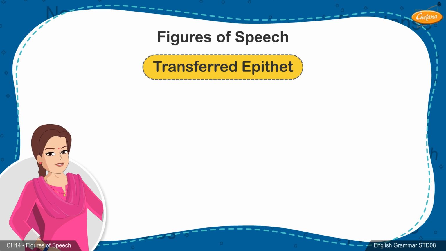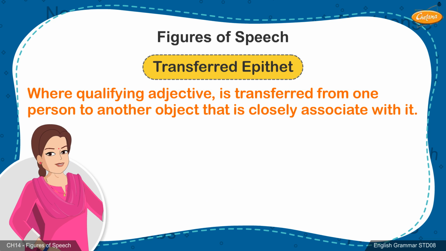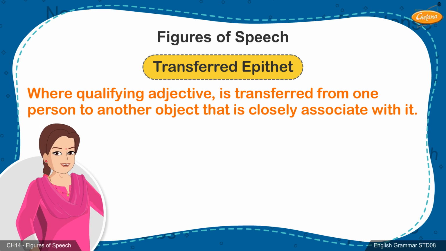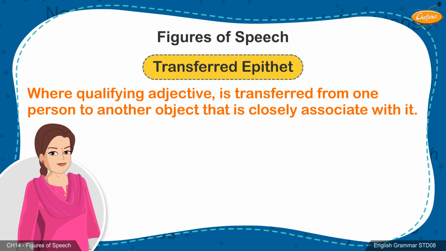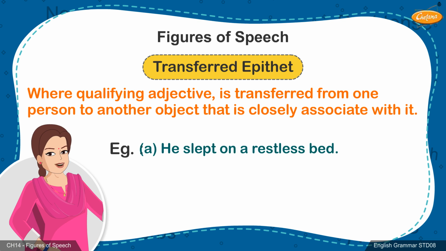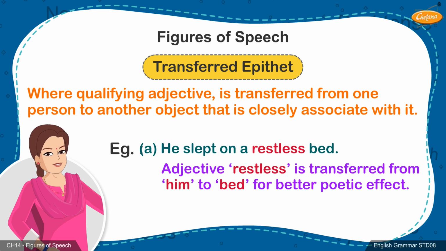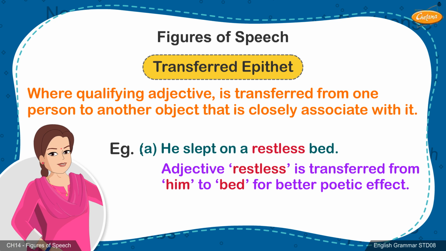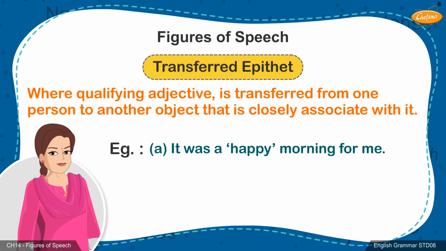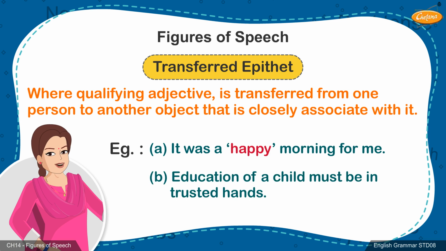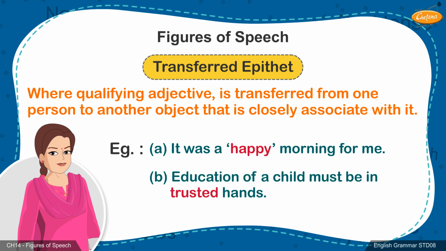12. Transferred epithet. Epithet means qualifying adjective. So, as the name suggests, an adjective is transferred from one person to another object that is closely associated with it. Example: He slept on a restless bed. Adjective restless is transferred from him to bed for better poetic effect. Example: A. It was a happy morning for me. B. Education of a child must be in trusted hands.